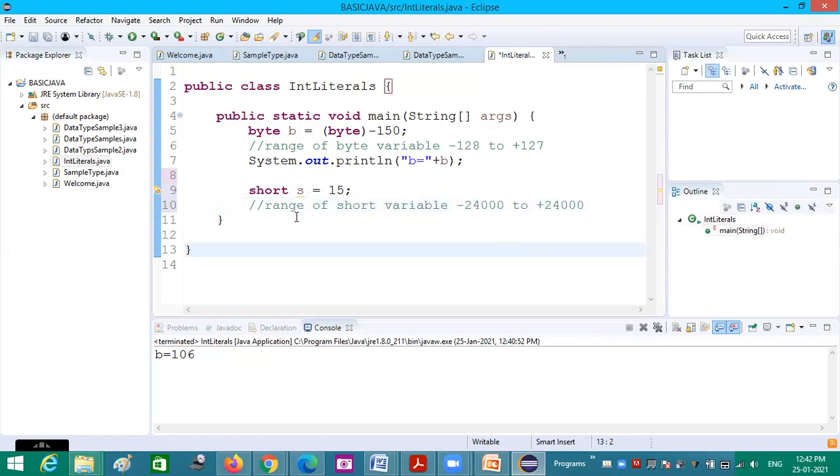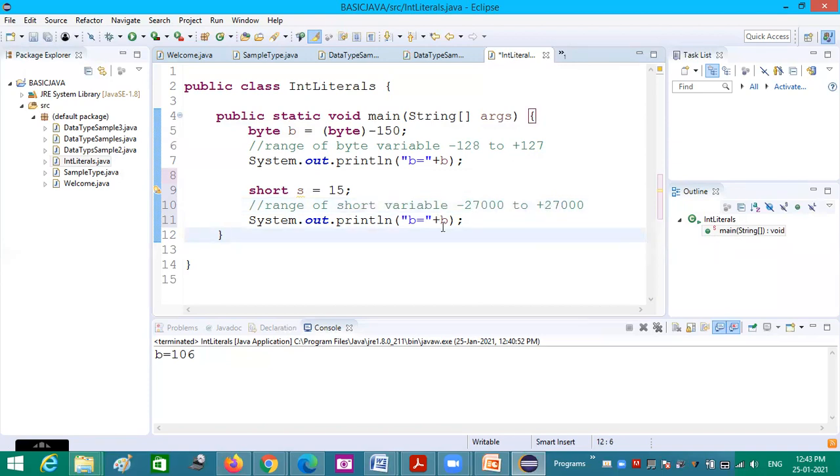Beyond this range, if I try to assign some value, it reports an error. The exact value I don't remember, so I am giving it like this: 27,000 something. Now s equal to 15 prints without any difficulty.